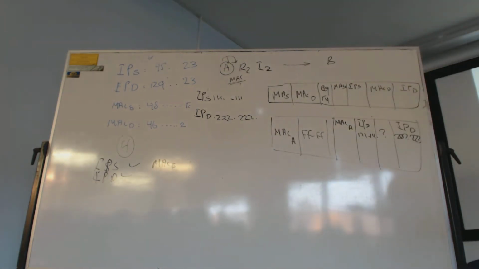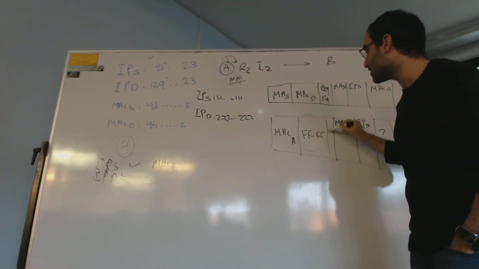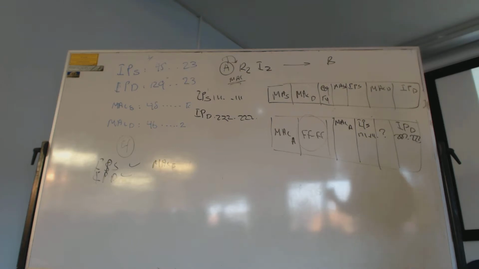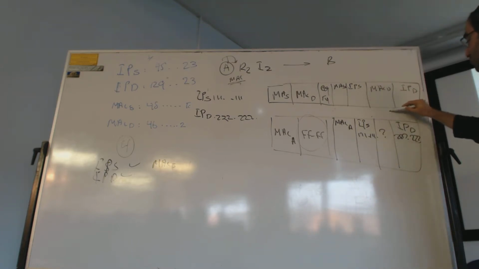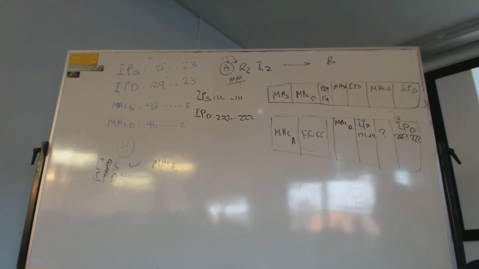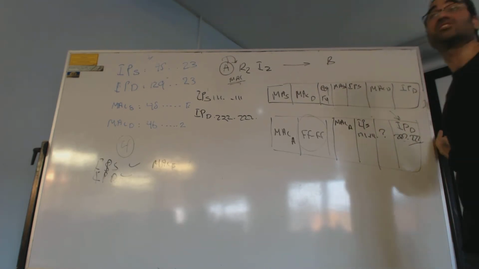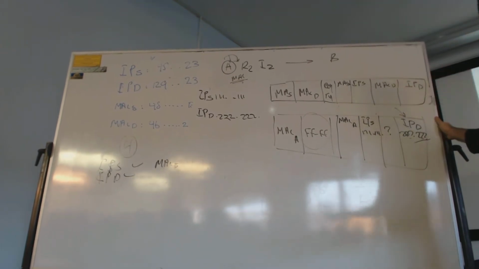So you're only trying to broadcast that information, and you're asking whoever is the IP destination, which is 222, just bring me back your MAC address. So if I'm B, which is 222 ending with 222, I will reply by saying, yes, it's me. I reply with a reply message, filling out the same information.